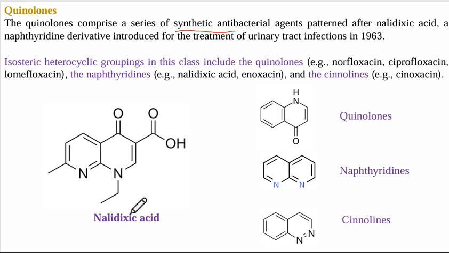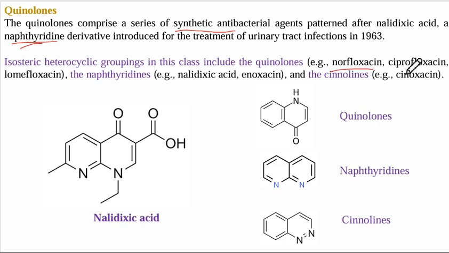So the first class, quinolones, which we have to study, comprises the synthetic antibacterial agents that were patented after nalidixic acid. Nalidixic acid is a naphthyridine derivative, which was introduced for urinary tract infection in 1963. We have isosteric heterocyclic groupings in this class, including quinolines, such as norfloxacin and ciprofloxacin. This is the fused ring, the quinoline ring.